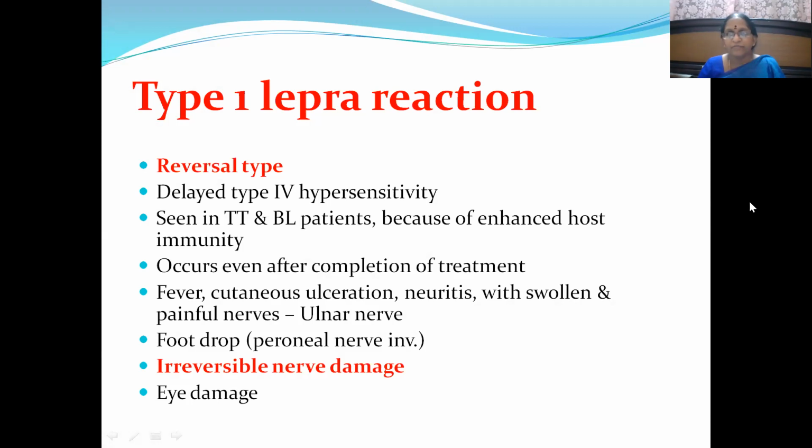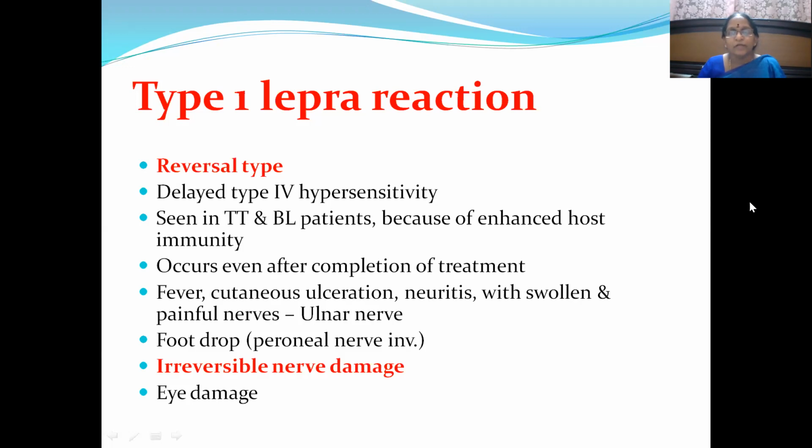So how does the patient manifest with various signs and symptoms? He presents with fever, cutaneous ulceration, neuritis with swollen and painful nerves. Most commonly, the ulnar nerve gets involved, and all the other nerves are also not spared. One by one, all the other nerves will be involved. And if it is not paid attention to at the early stage, there can be irreversible nerve damage. But if it is detected early and treated early with proper therapies, it can be reversed. That's why it is known as reversal type.